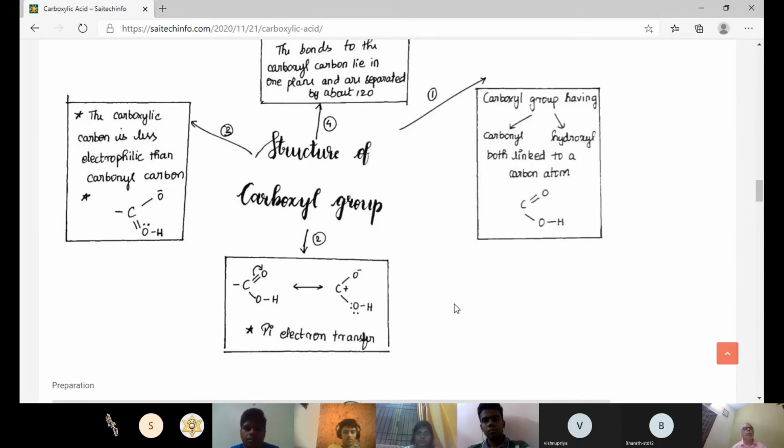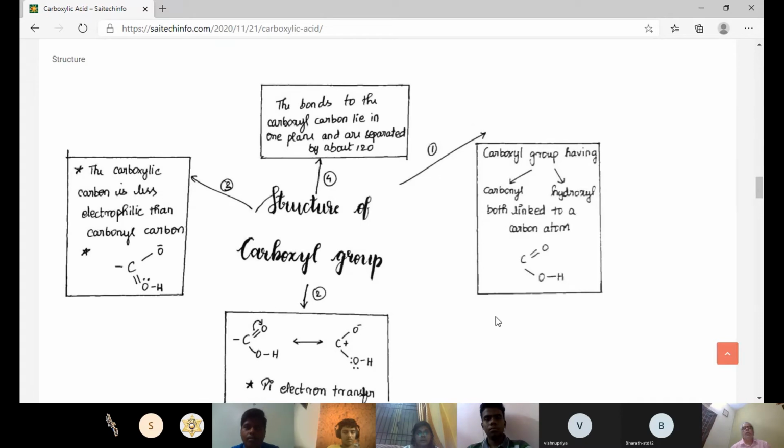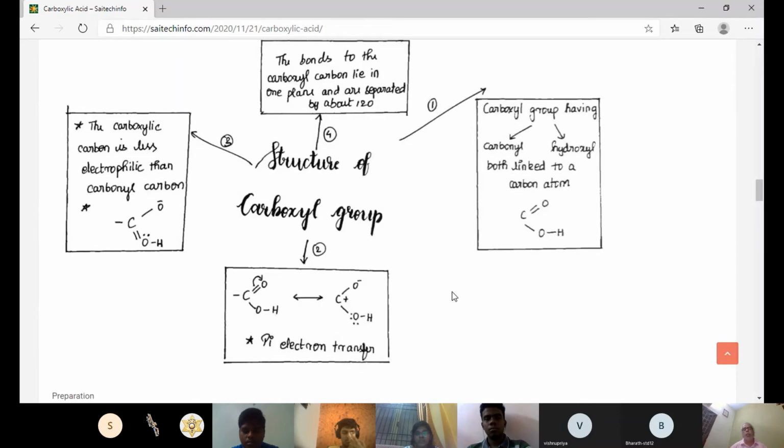Next one. The carboxylic carbon is less electrophilic than the carbonyl carbon. And the last one is that the bonds to the carbonyl carbon lie in one plane and are separated by about 120 degrees.